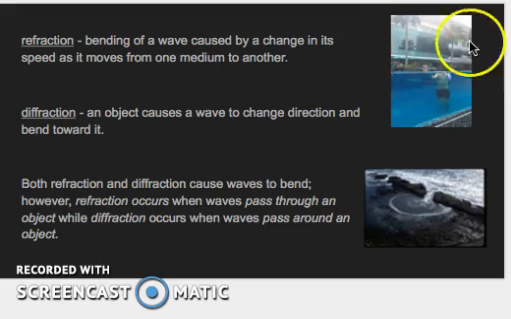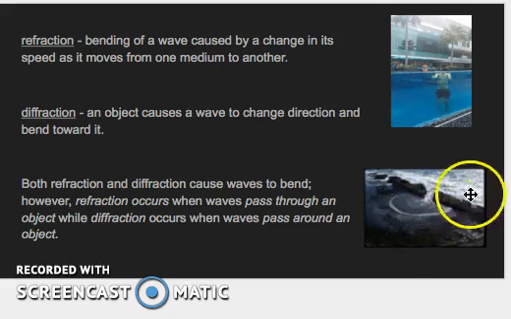And we can see this in our pictures right here. This person sitting in a swimming pool looks like his head is sitting clear over to the side of him, but that's not really the case. What's happening here is that as the light waves go from the air down to the water, they bend, and it looks like they're bending this way. That's why it looks like his body is clear over beside his head. So this is an example of refraction.